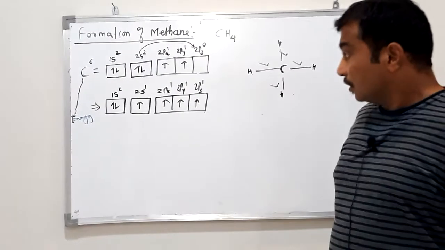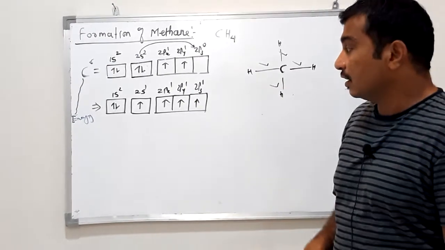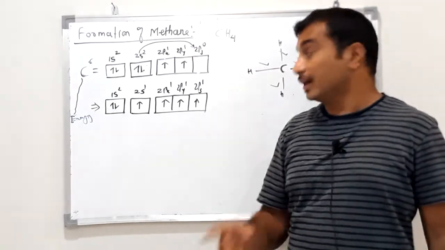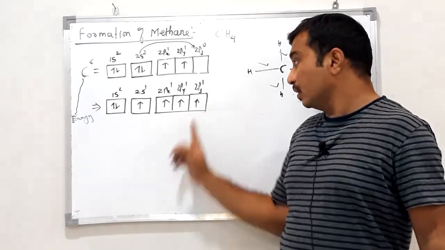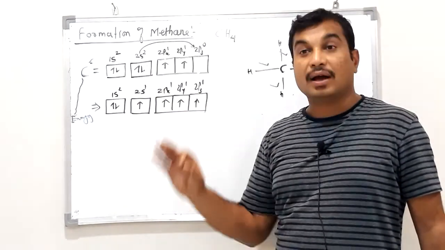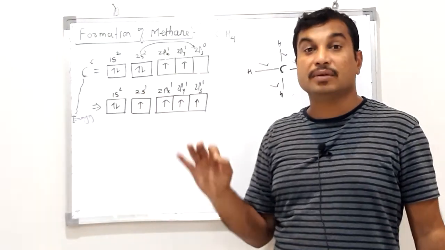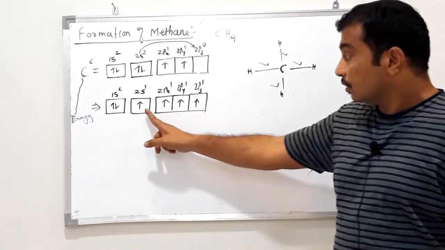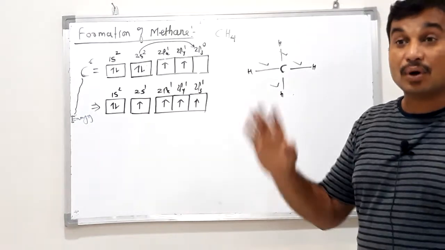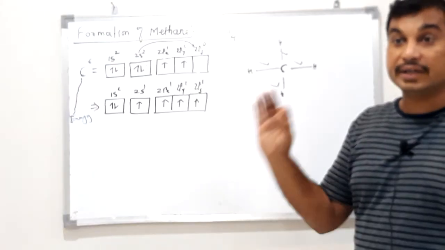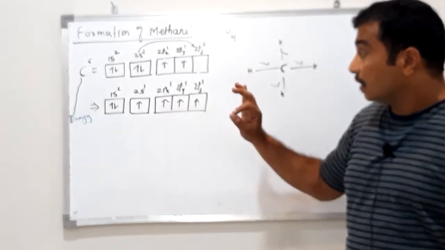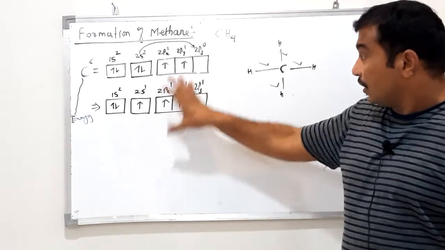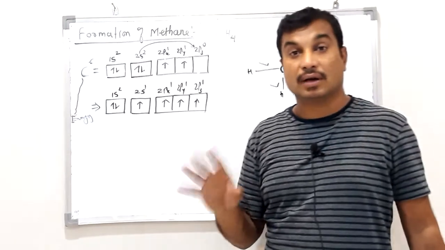Now in the excited state, carbon has 4 unpaired electrons: 2s1, 2px1, 2py1, 2pz1. The number of unpaired electrons is the valency, so now carbon can form 4 bonds, or it is tetravalent. So this is the way to explain the tetravalency of carbon.